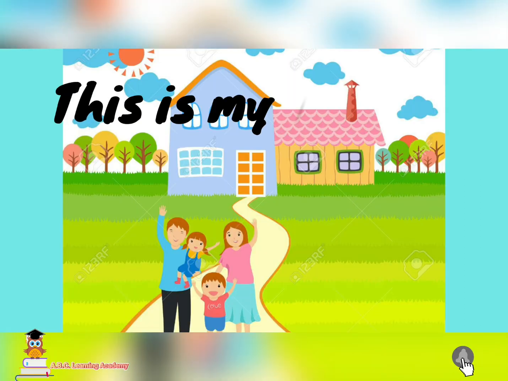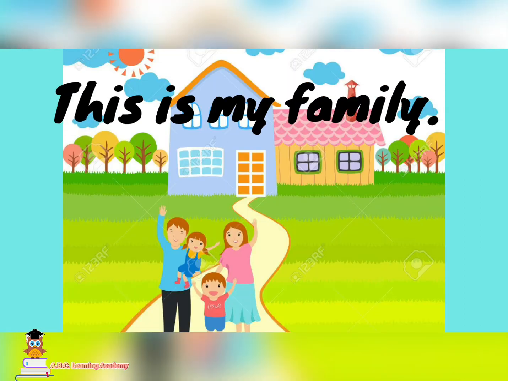Here's another example of a declarative sentence. This is my family. It has a complete thought or complete sense. The first letter of the first word, this, is in capital letter and it ends in a full stop.